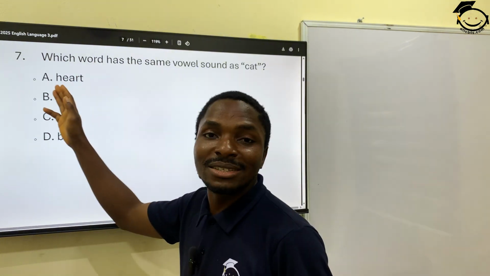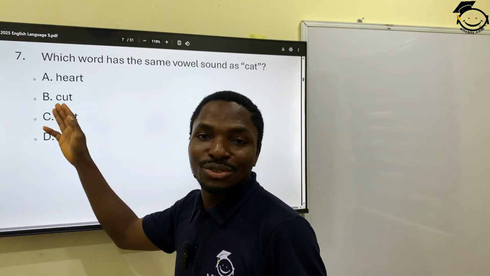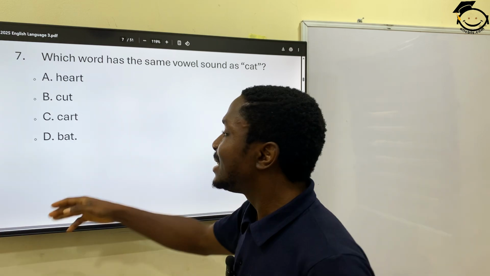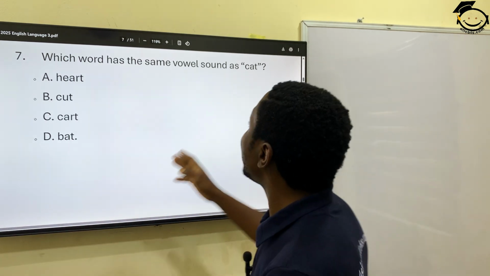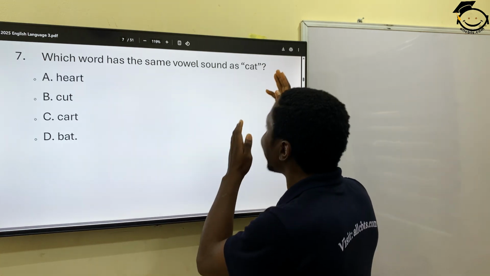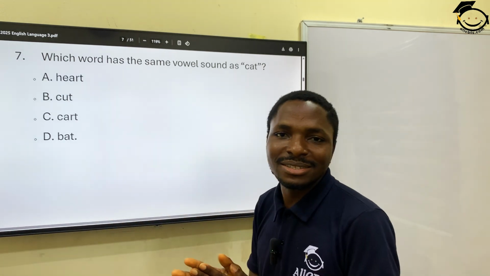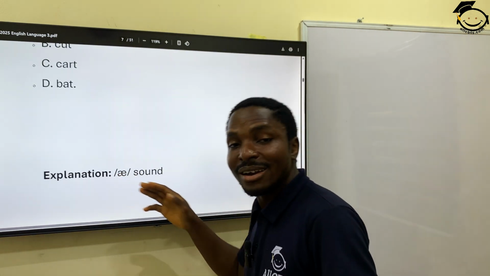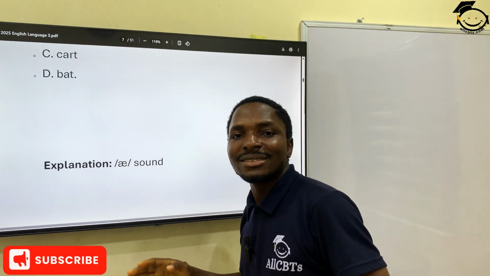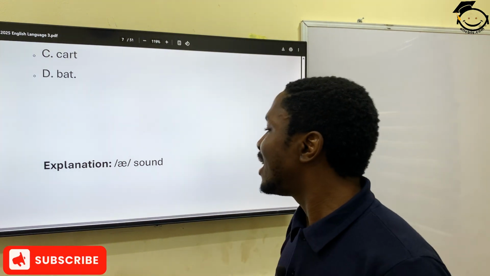This is heart. This is cot. This is cat. And this is bat. So, which one has the same vowel sound as cat? Definitely bat. I also did a little explanation there.